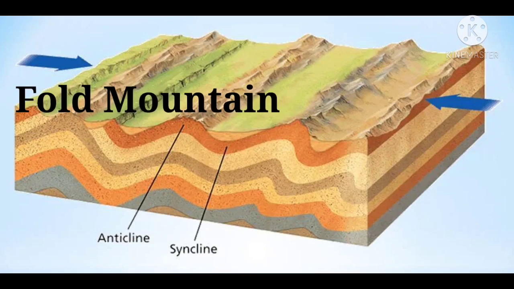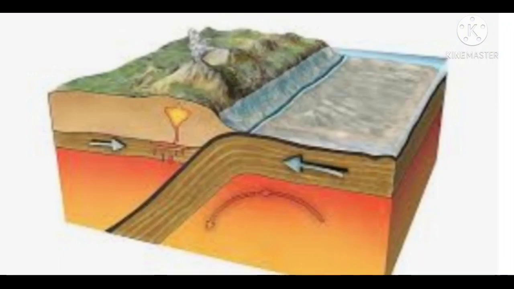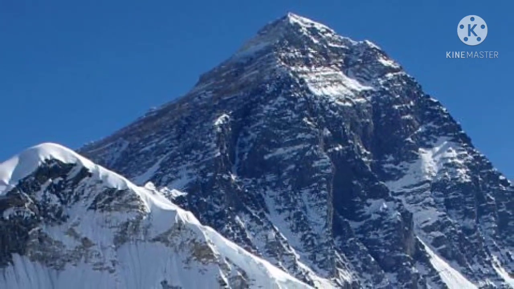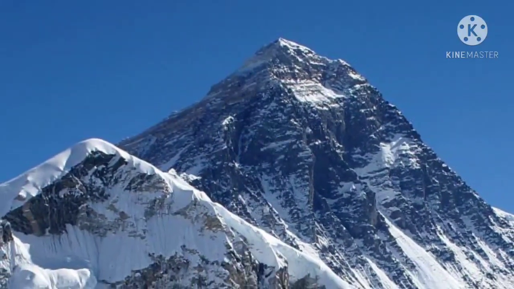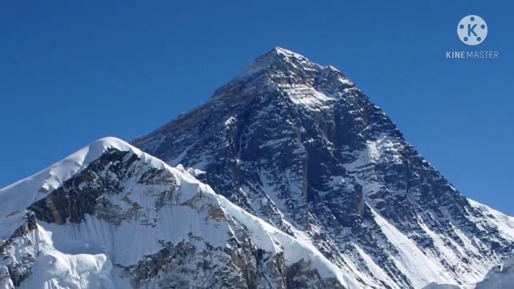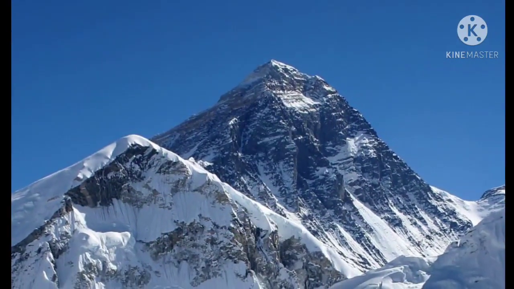Now these types of mountains are most widespread. They are the major type of mountain on the earth. These types of mountains are formed by large-scale movement of the Earth's crust, especially horizontal movement or horizontal compressional force. These fold mountains are the highest in the world. Examples are the Himalayas, the Alps in Europe, and the Andes.